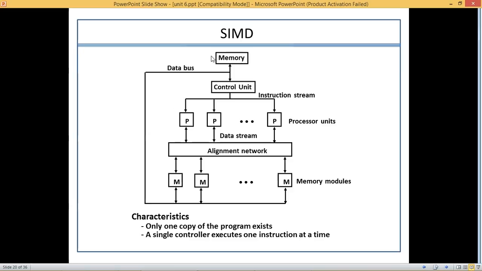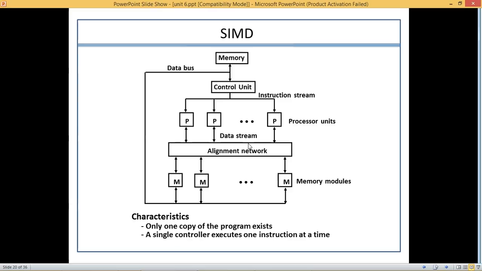So we are going to get multiple data. In that case, memory will be connected by the memory modules in the alignment network. The alignment network, which we studied in the last lecture, is a network through which multiple processors can connect with each other. It can be a Banyan network. There are different types of networks, Omega and Banyan. We also have some other bus systems which we discussed in the last class as well. So that is SIMD.